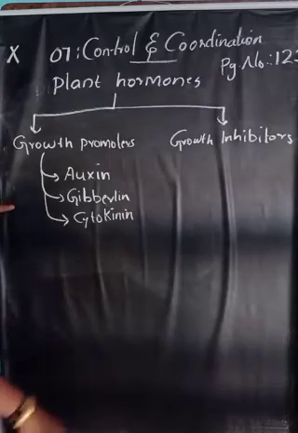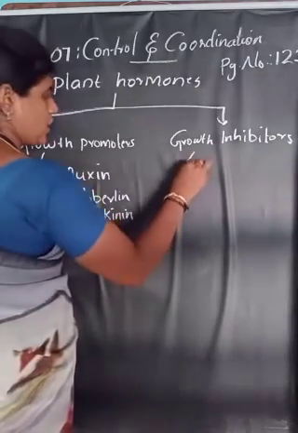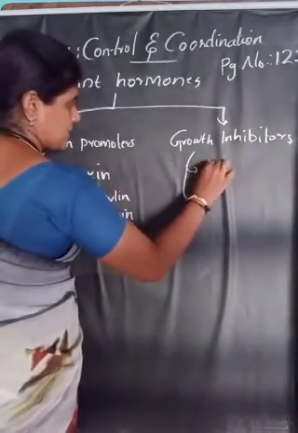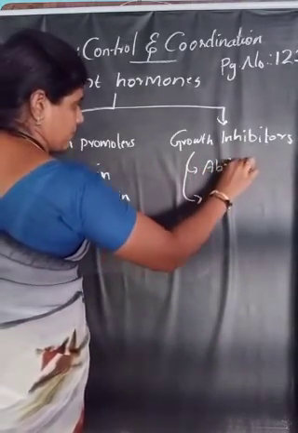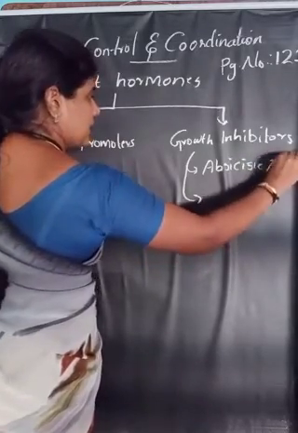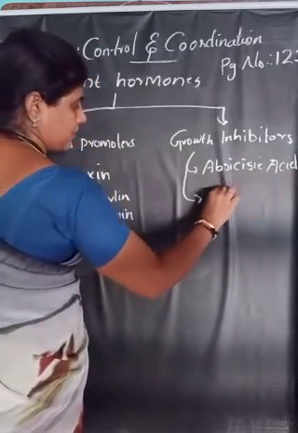But in case of growth inhibitors there are 2 hormones. First one is abscisic acid and ethylene.